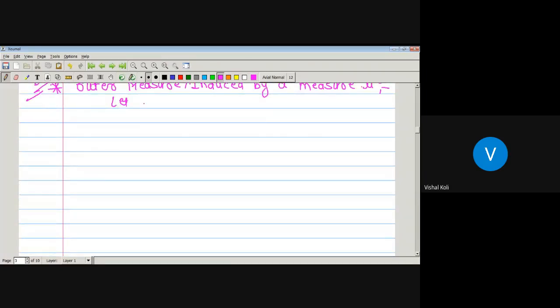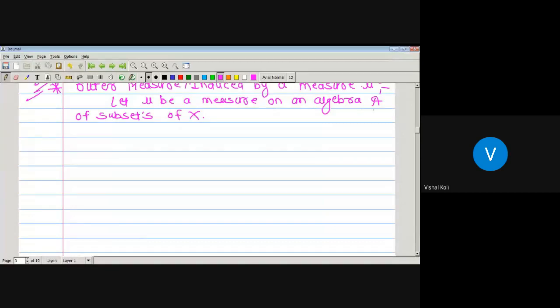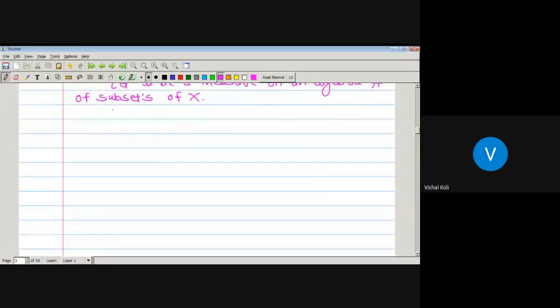So let mu be a measure on an algebra. Take mu to be a measure which is defined on an algebra curly A, where curly A is a subset of the power set of X. Now define mu star.